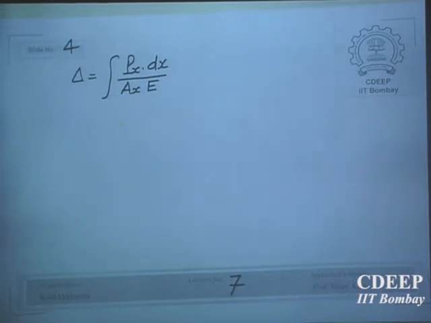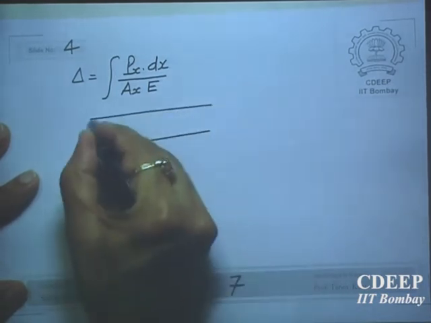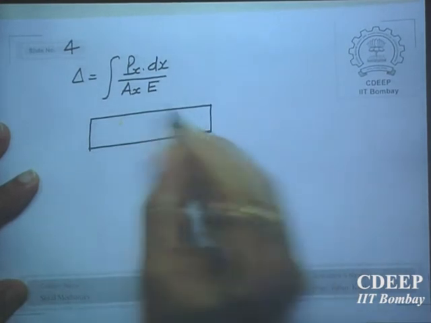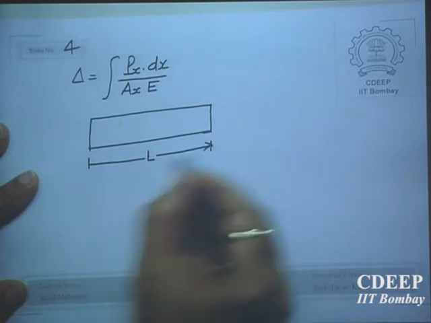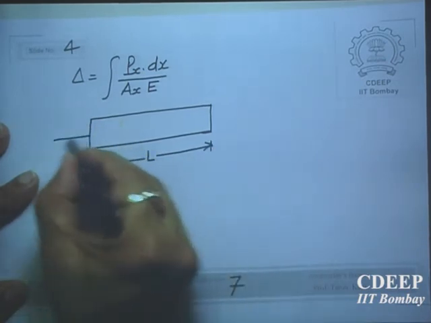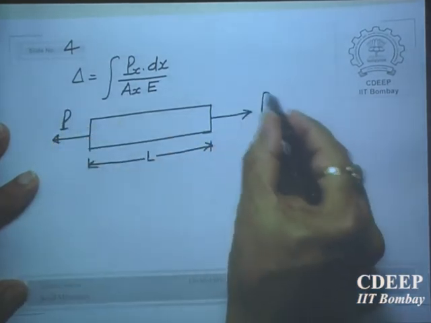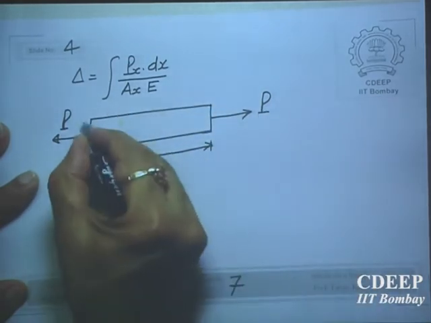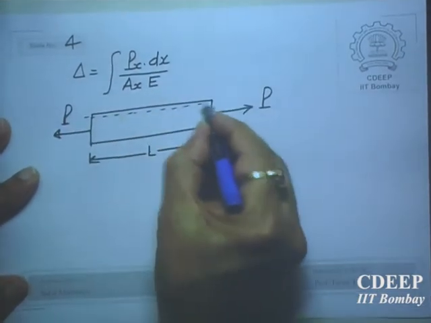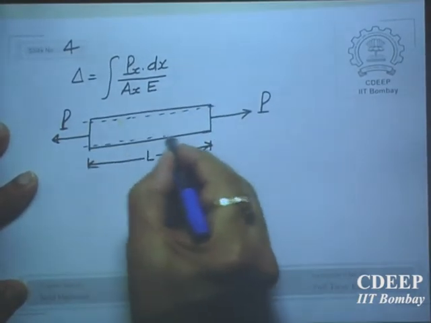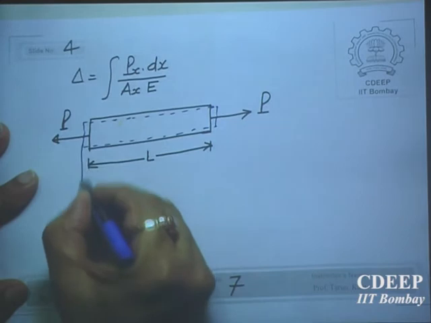This is a general formula. Now let us say the rod is uniform. I have a rod of length L and it is subjected to a tensile force P. I want to find out what is the change in length of this rod. So uniform cross section. What is this?